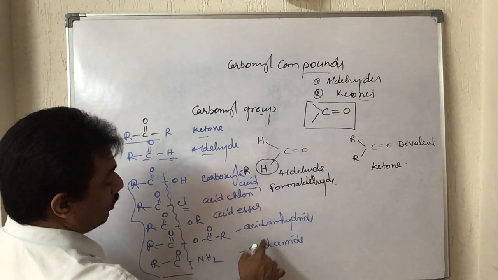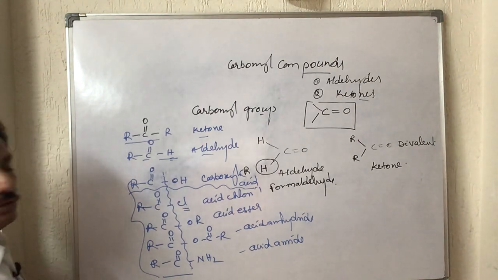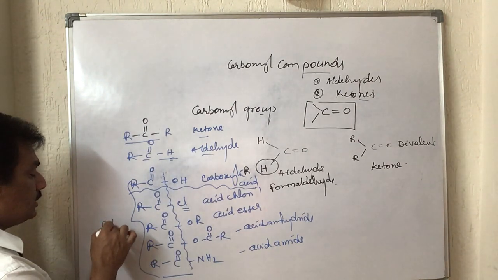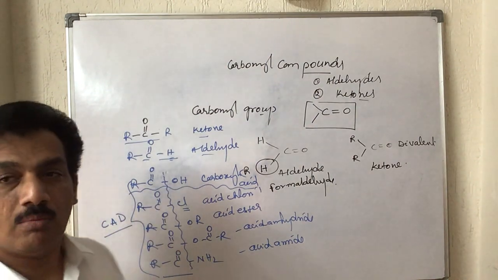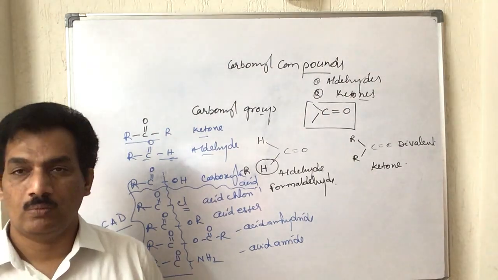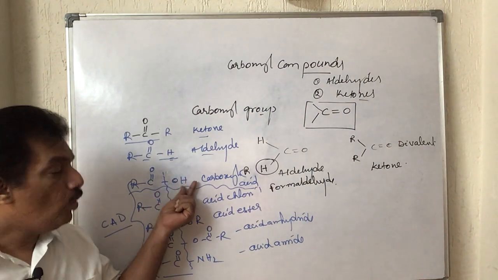Like that, in all these, it is nothing but a carboxylic acid group, just you remember, and all the remaining are considered as carboxylic acid derivatives, CAD. C stands for carboxylic, A stands for acid, D for derivative, where carboxylic acid has RCOOH.